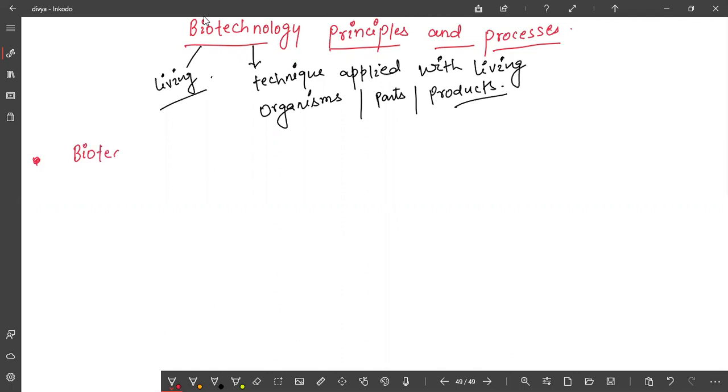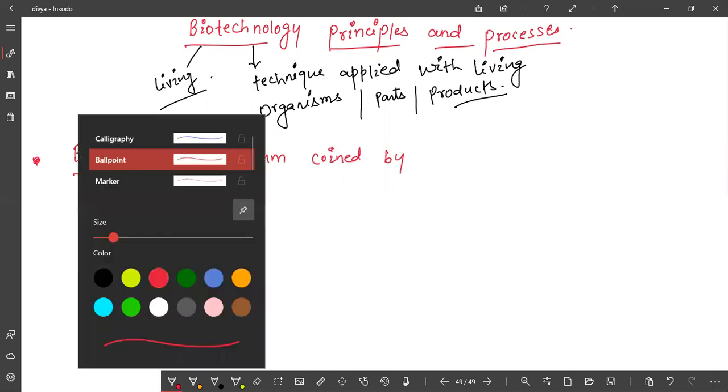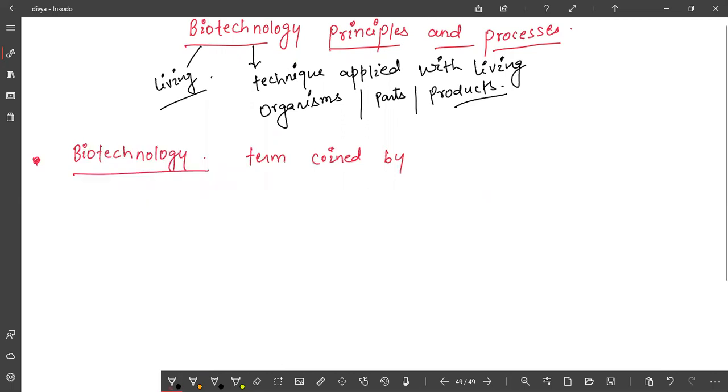This term biotechnology was coined by Karl Ereky. He coined this term in 1919. When did this term come into existence, and by whom? It was by Karl Ereky.